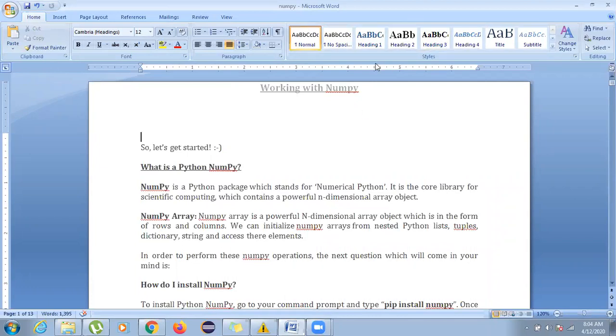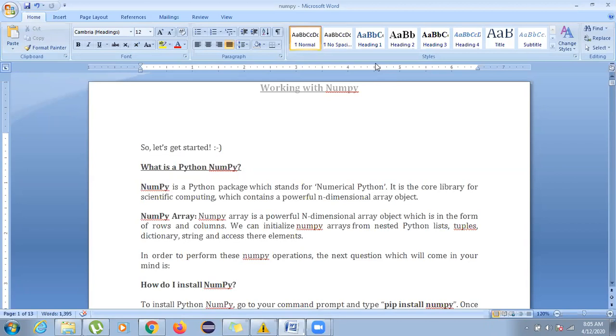So, working with NumPy. Python includes two main modules: one is your pandas library and one is your NumPy library. Both libraries are very important in Python if you're going to work with it. If you are making projects like calculators, you will require calculations, and for calculations NumPy is the best library to use. So necessarily you have to go with NumPy functions if you are going for any project.